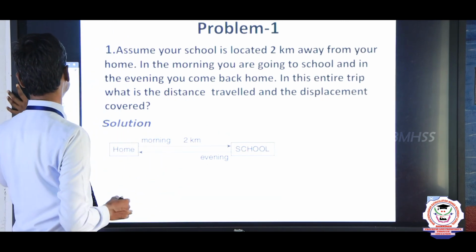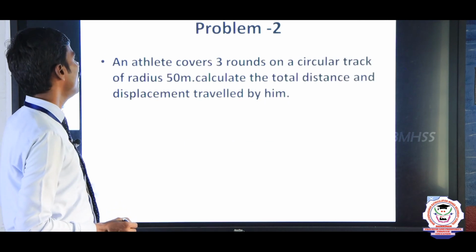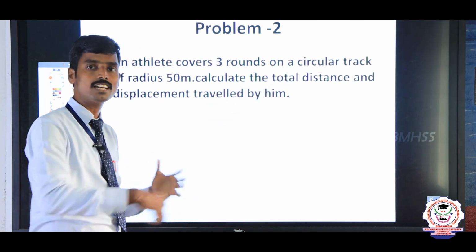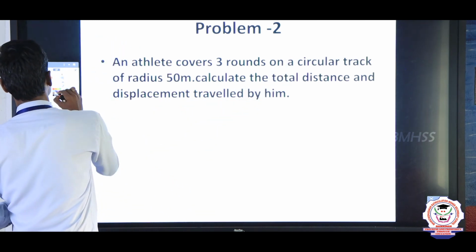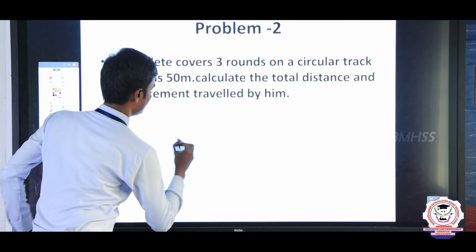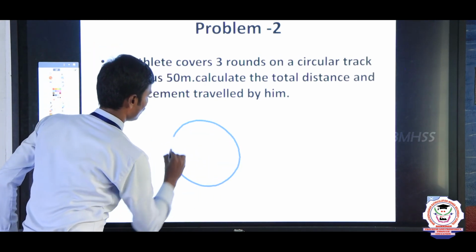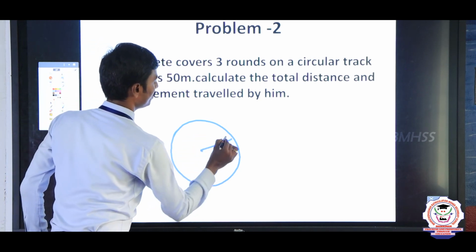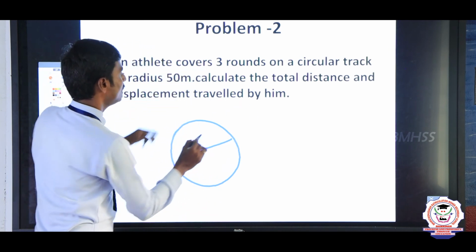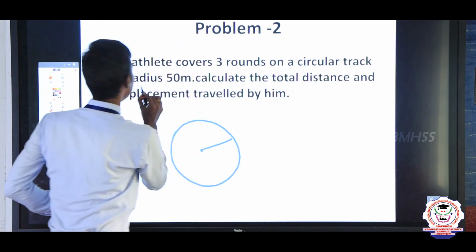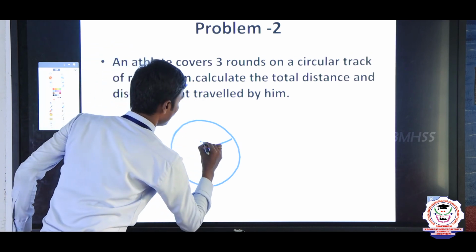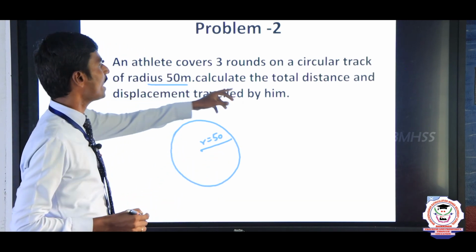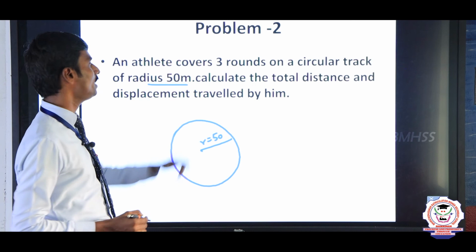The next one is problem 2. An athlete covers 3 rounds on a circular track. Let us consider one circular path. See, this is the circular path. The radius of the circular path is given in the question: the athlete covers 3 rounds on the circular track, radius 50 meter. Here radius r equal to 50 meter.